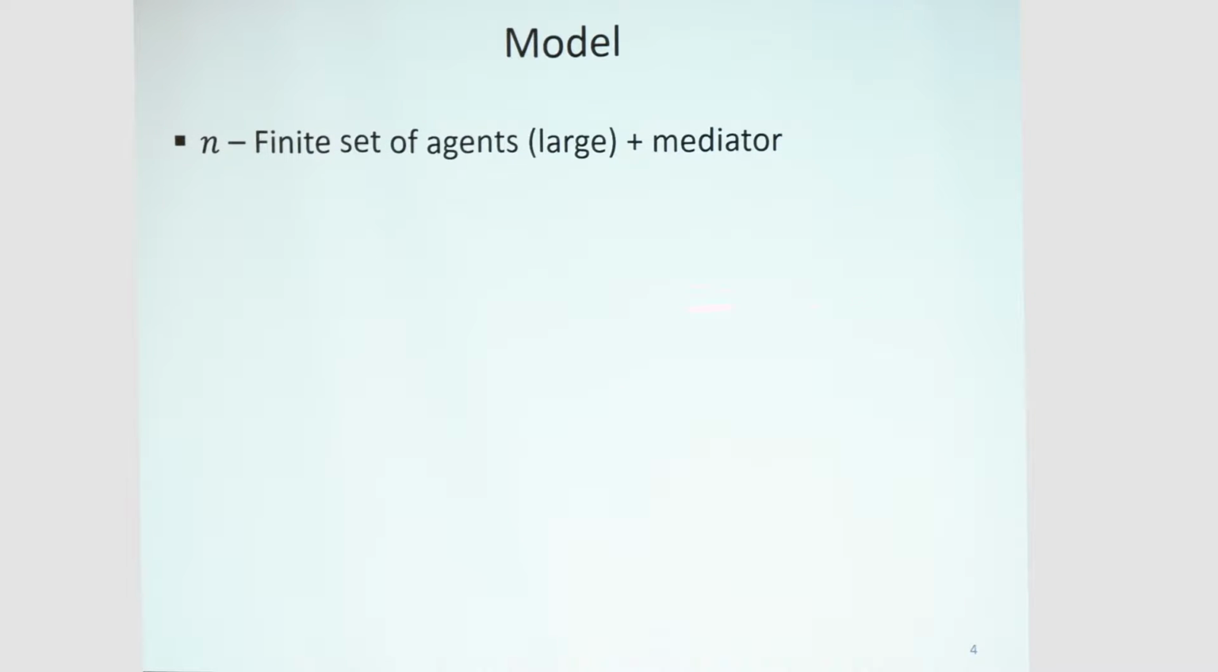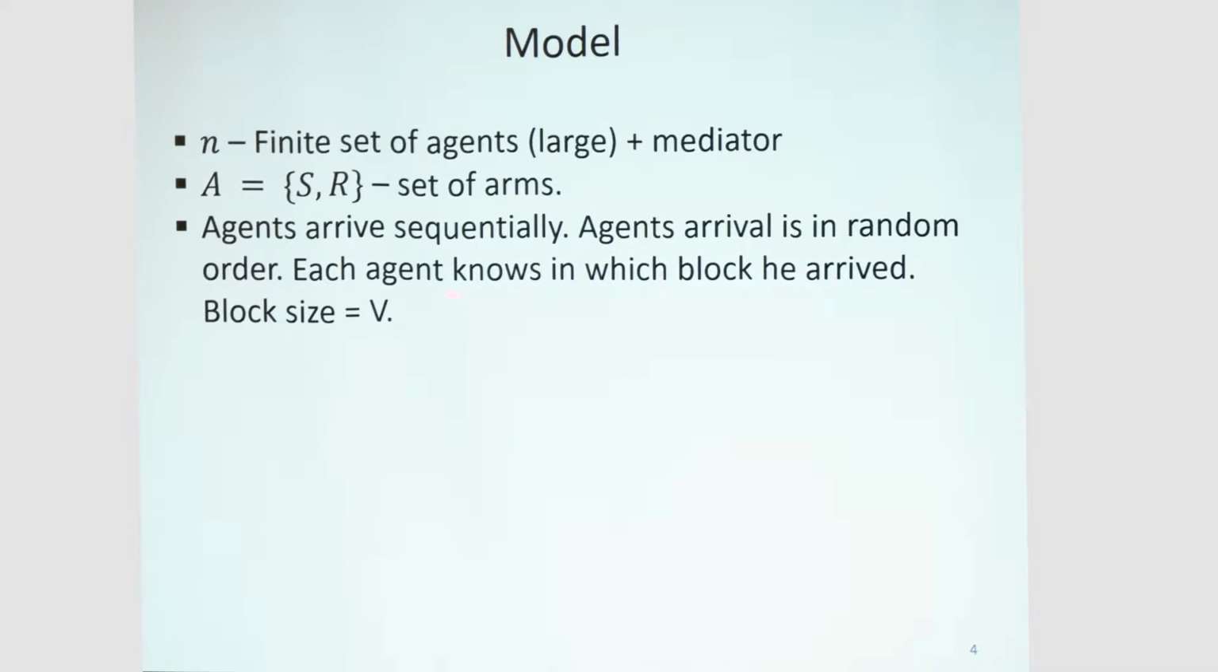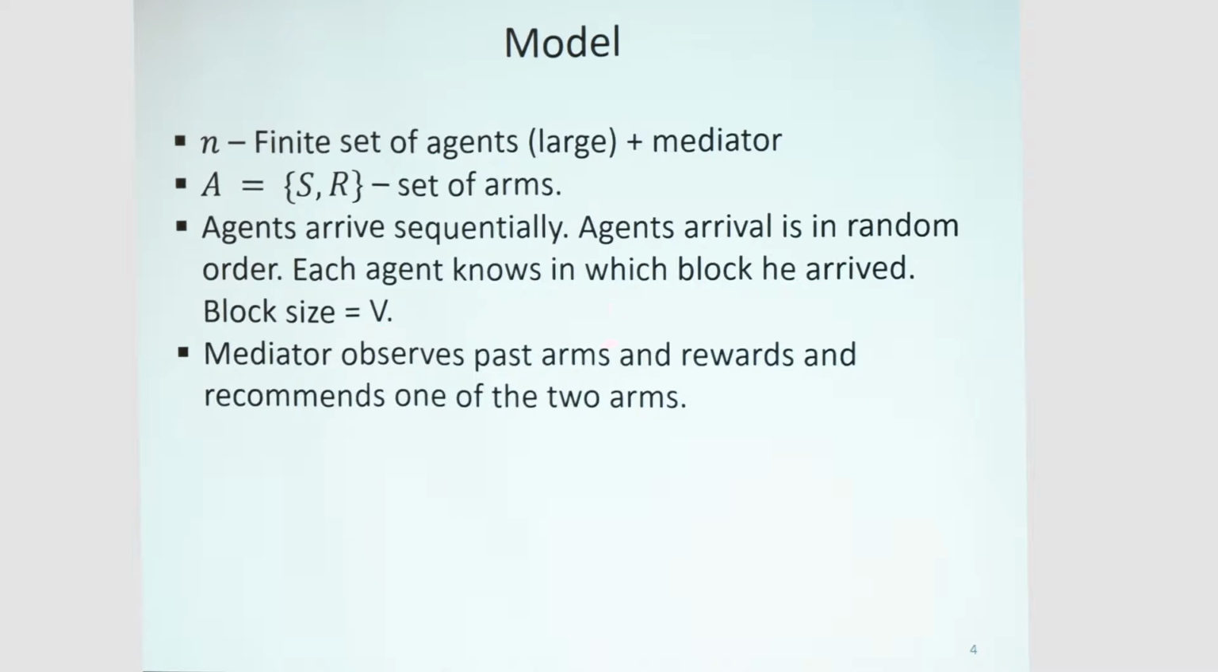Okay, we continue with the model. We have N, a finite set of agents, which is large, plus the mediator, which is the concierge. The set of actions, A, is S for the safe arm and R for the risky arm. Agents arrive sequentially in a random order, and each agent knows in which block he arrived. The block size is V. I will tell you later what the size of V is. The mediator observes all the past arms and rewards of all the agents that came so far, and whenever an agent comes, he recommends one of the two arms.